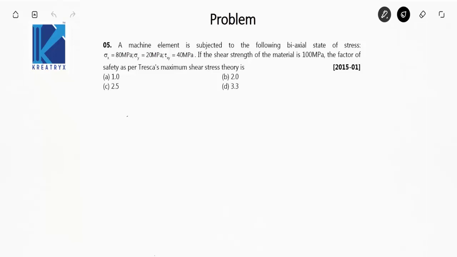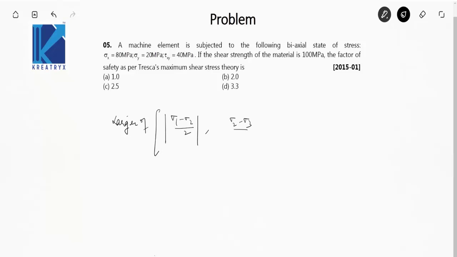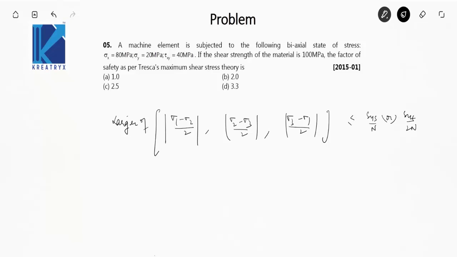Okay, so according to Tresca's maximum shear stress theory, the larger of |sigma 1 minus sigma 2|/2, |sigma 2 minus sigma 3|/2, |sigma 3 minus sigma 1|/2 should be less than or equal to SYS by n, or SYT by 2n. I am explaining the terms. Sigma 1, sigma 2, sigma 3 are the principal stresses. However, in biaxial state of stress, sigma 3 becomes 0.